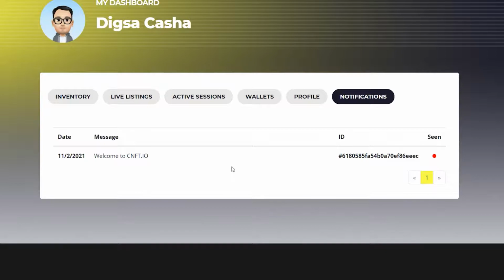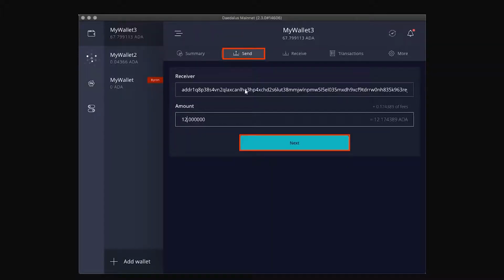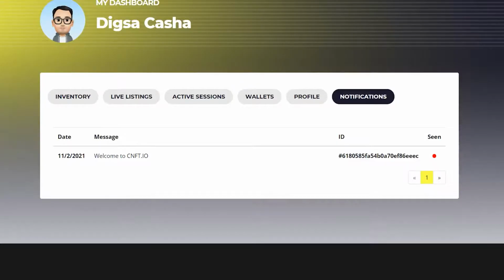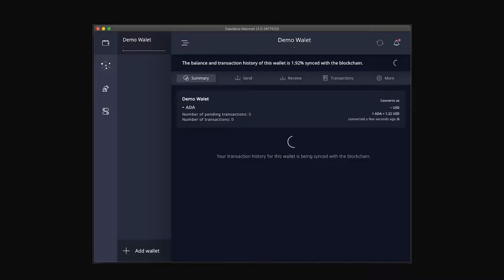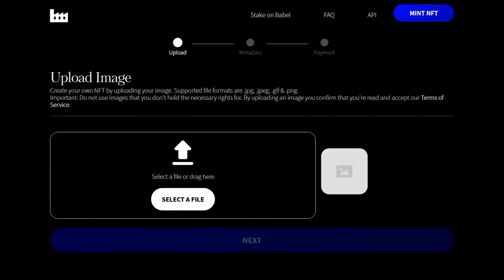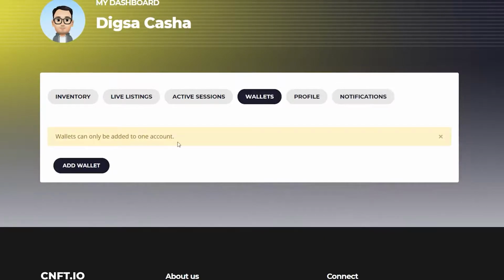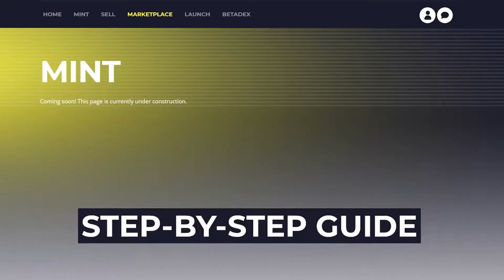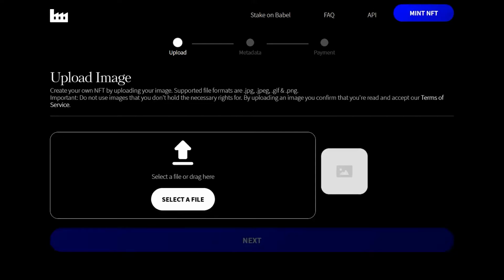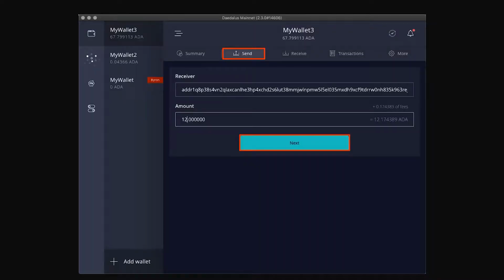In order to send the NFT, you need to go back to your wallet and simply click send here. Now, the address that it's going to, there's going to be a small fee. It's usually about 1.5 ADA. Then go back to CNFT, where you'll see all the checks light up and your NFT has officially been sent and transacted. At this point, the amount that you sold your NFT for will then pop up in your wallet, minus the platform fee of about 2.5% and a small network fee. And congratulations! You are now a professional NFT artist.